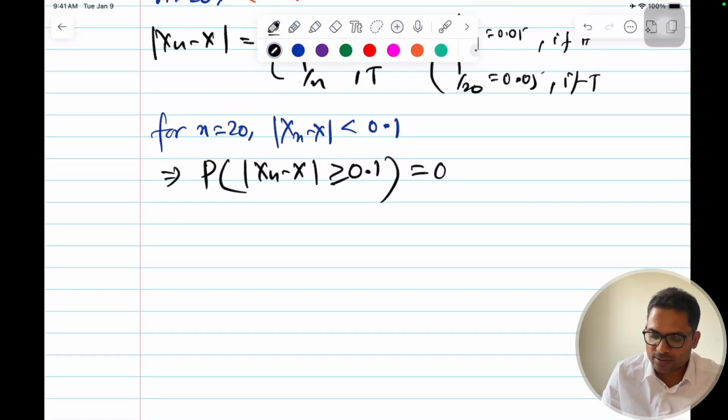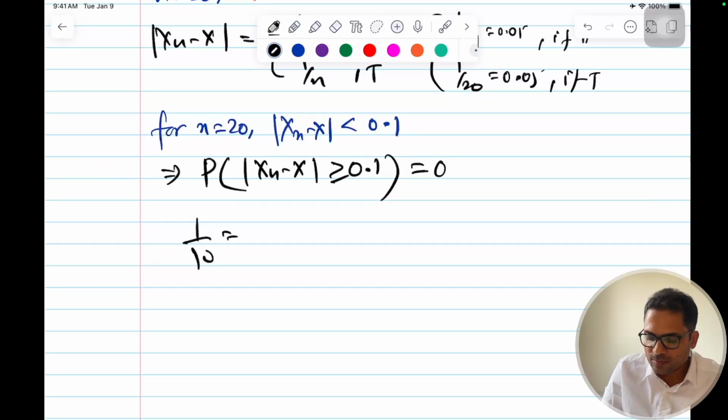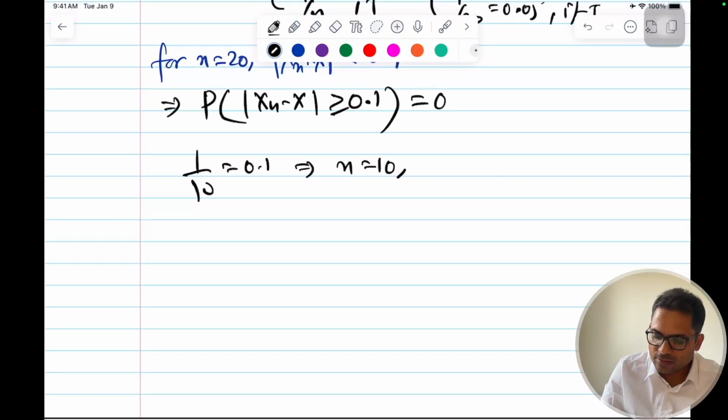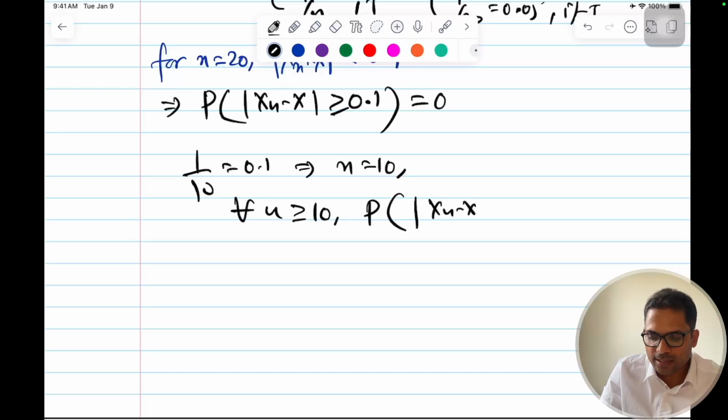We can understand that 1 by 10 is equal to 0.1. This implies that for n equal to 10, this will hold. For any value greater than or equal to 10, this implies that for all n greater than or equal to 10, the probability of mod of xn minus x greater than or equal to 0.1, that is my epsilon, will be equal to 0.